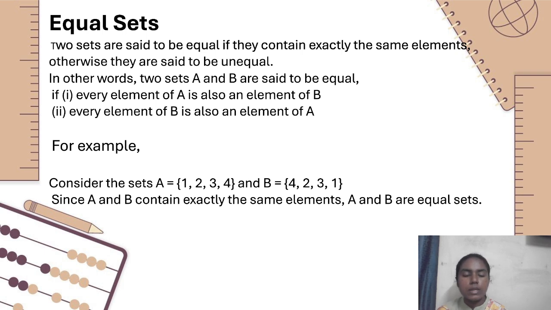For example, consider the sets A equal to {1, 2, 3, 4} and B equal to {4, 2, 3, 1}. Since A and B both have the same elements, in A we have 1, 2, 3, 4 and in B also 1, 2, 3, 4. Only the order is changed. It doesn't matter. Since they have the same elements, we can say that they are equal sets.